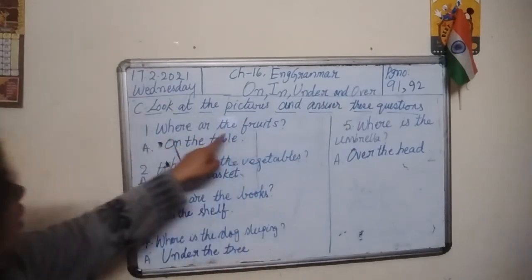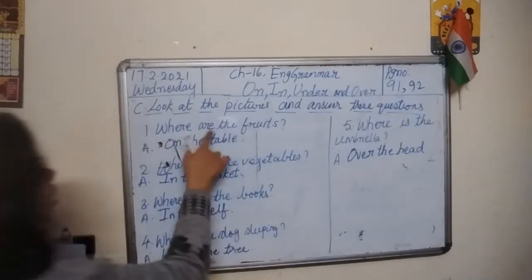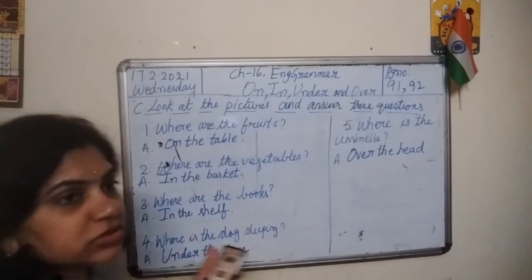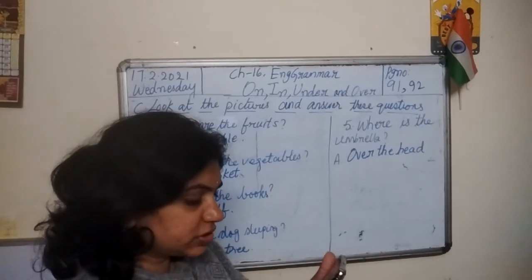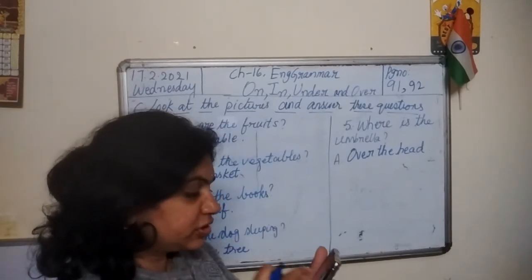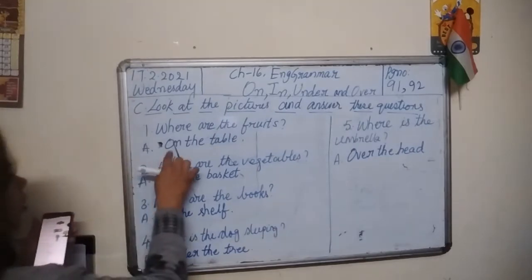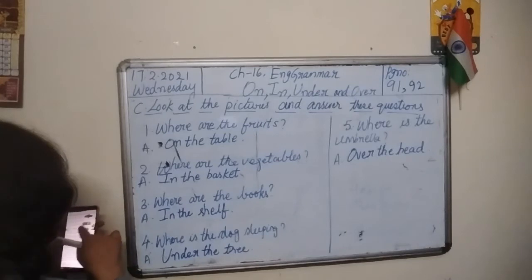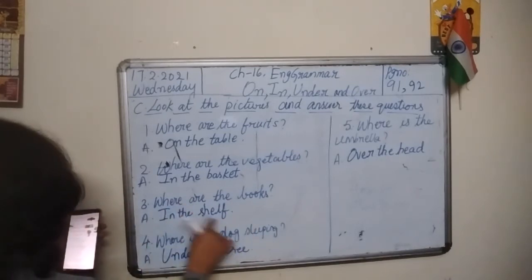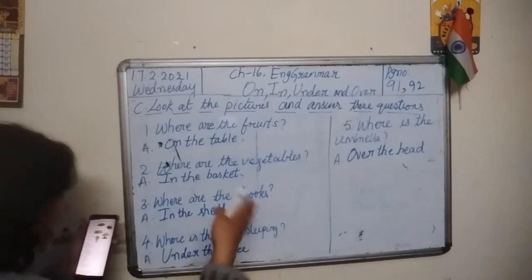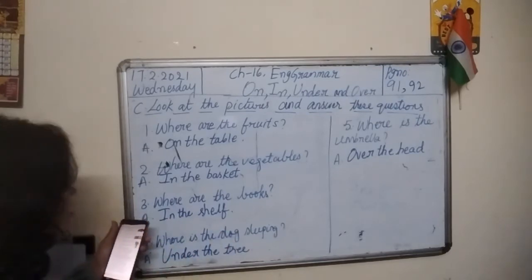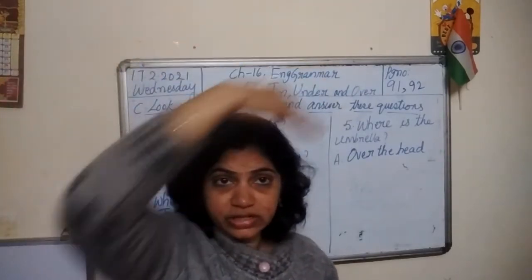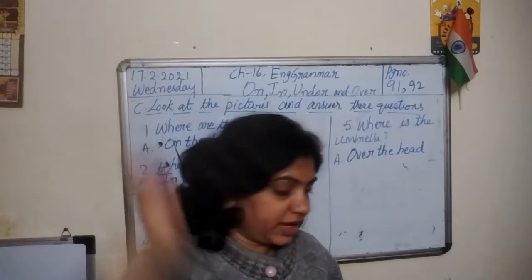That's all. So where are the fruits? On the table. Look at the picture. Without looking at the picture, you will not be able to answer these questions. Look at the picture and then tell the position. Where are the books? In the shelf. Where is the dog sleeping? Under the tree. And where is the umbrella? Over the head. It is covering the entire head.